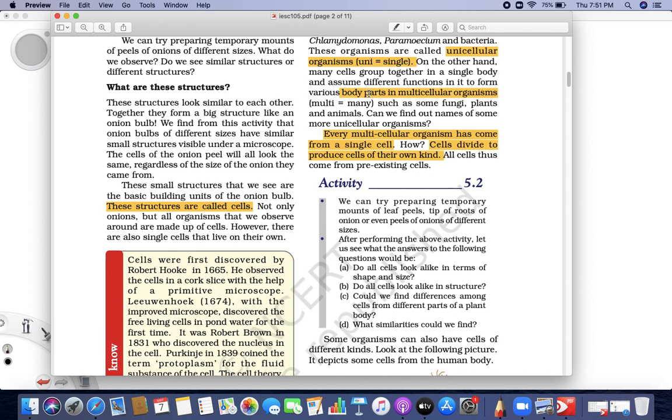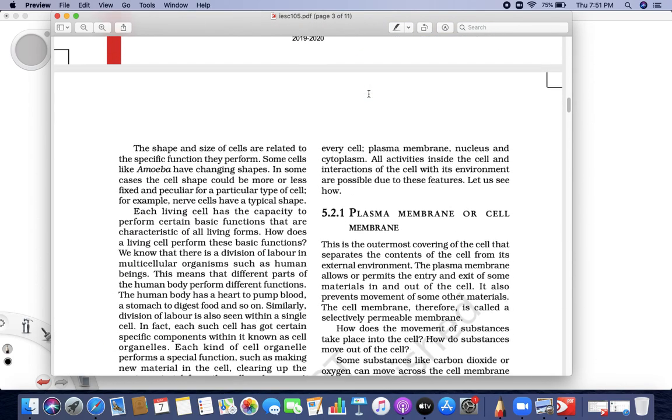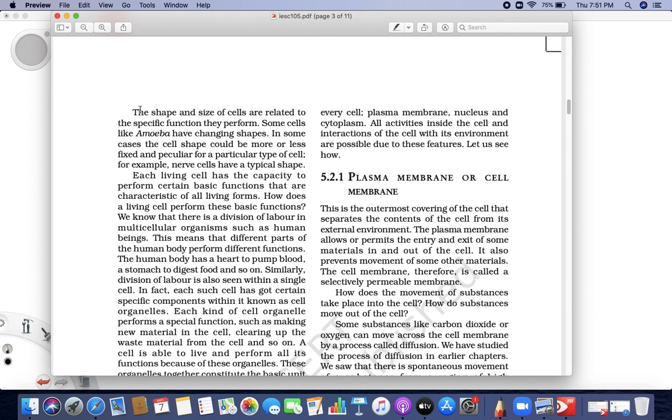In a single cell, all the functions are carried out by that particular cell only, while in a multicellular organism, all the functions are carried out by different types of cells. Now, that is what we have discussed more, that the shape and the size of cells are related to doing a specific function.